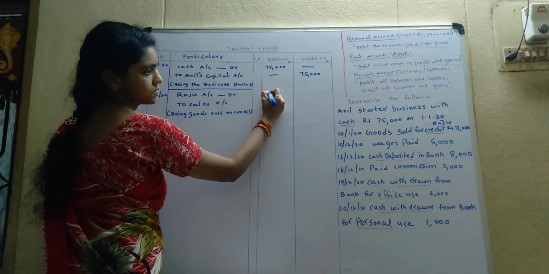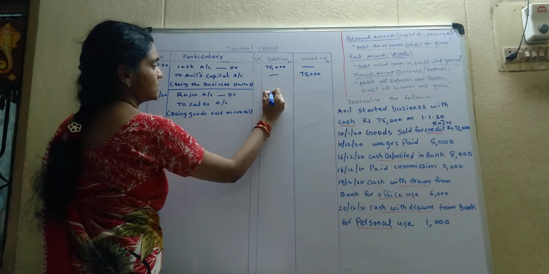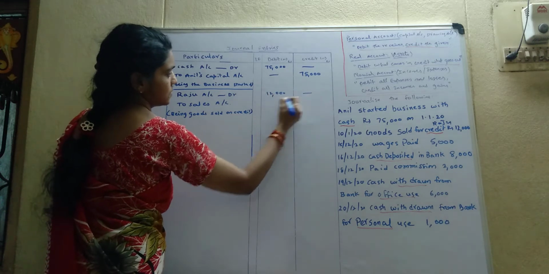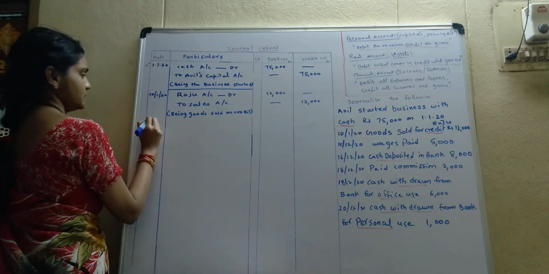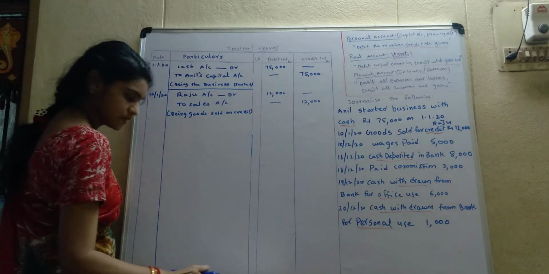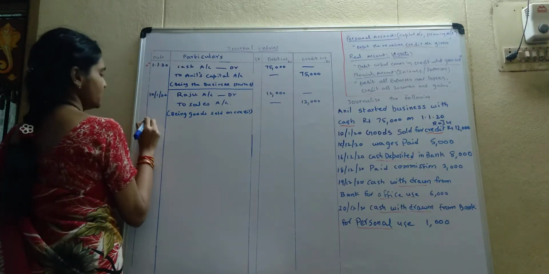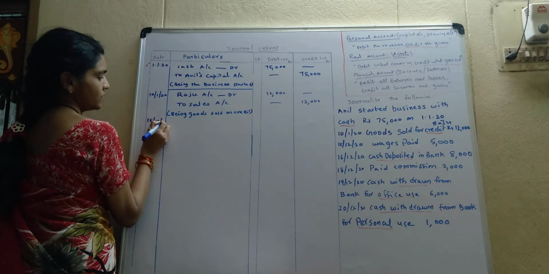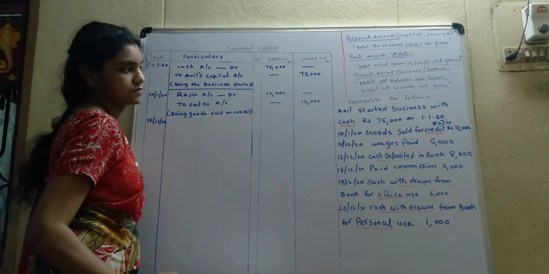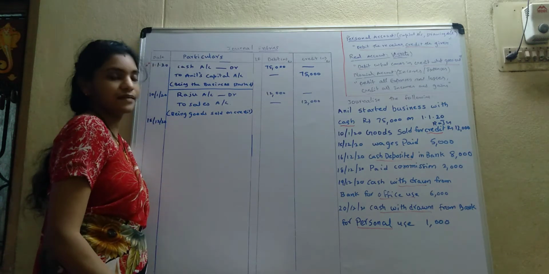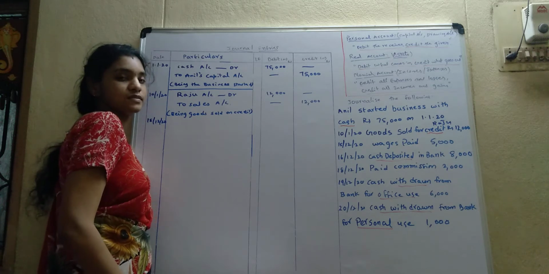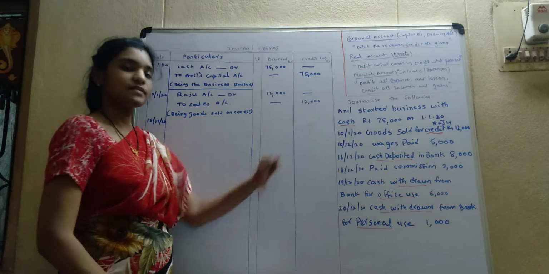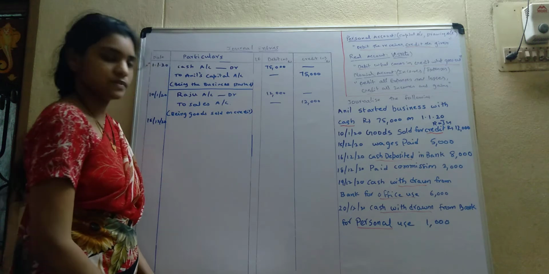What's the amount? 12,000. Next one is on 15/12/20. Wages paid. So guess this entry. Anyone? If you don't know, please check your notes. Yesterday we had written some entries, no? Check the notes. No problem. Turn the page and check.